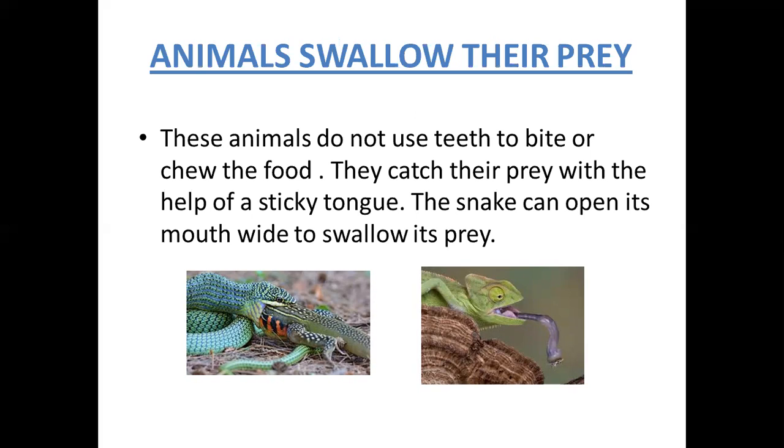Frog, lizard and snake do not use teeth to bite or chew the food. Frogs and lizards catch their prey with the help of a sticky tongue. The snake can open its mouth very wide to swallow the prey. Snakes can eat animals which are bigger than them in size.